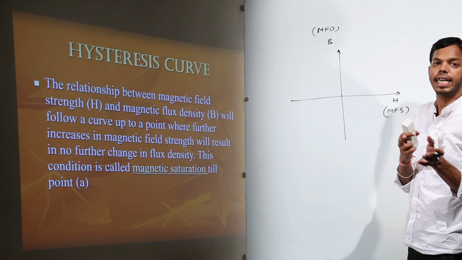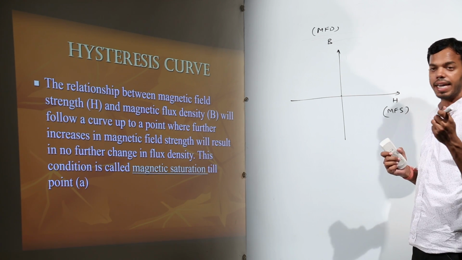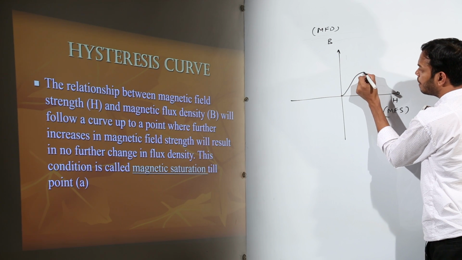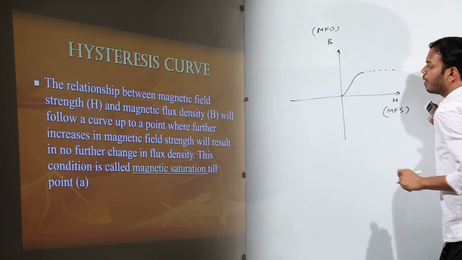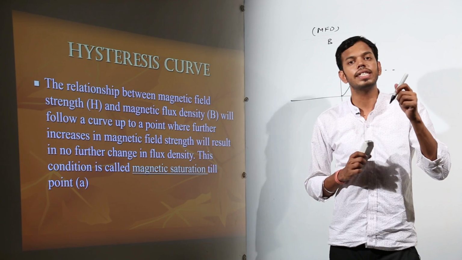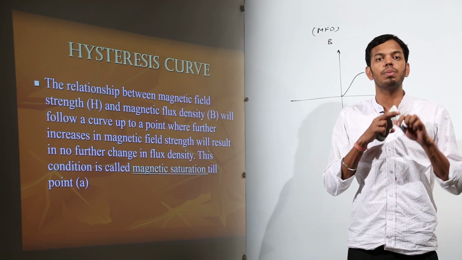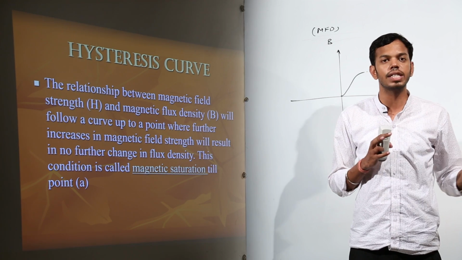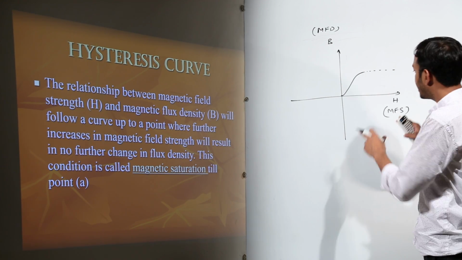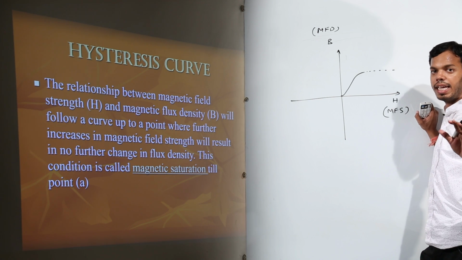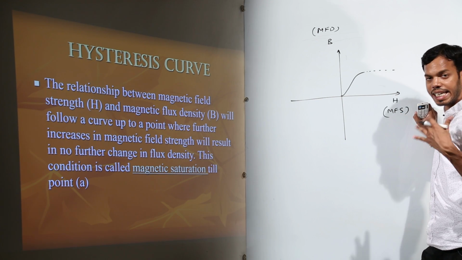Basically all the domains are getting inclined, and it will start becoming a magnet. So the graph goes like this, and it will ultimately come to saturation point. Why? Because all the domains have got inclined in one direction. Now nothing more can happen. We cannot make it stronger, because already all the domains have inclined towards the direction of this applied magnetic field. So it is a magnet of particular strength. I cannot increase the strength.